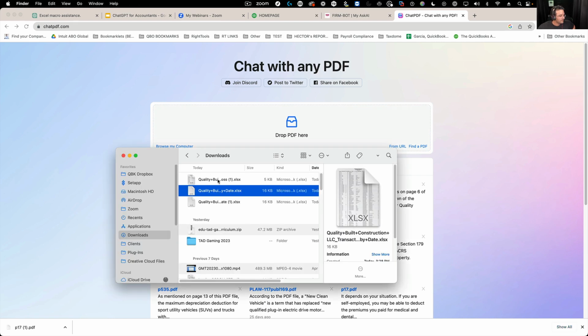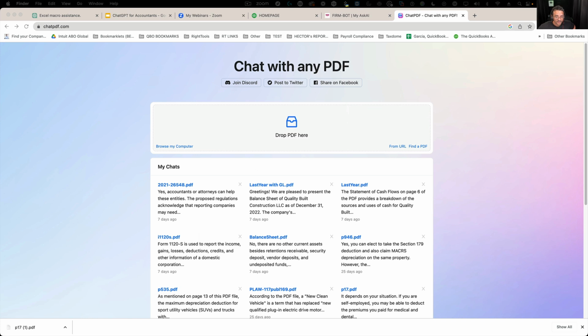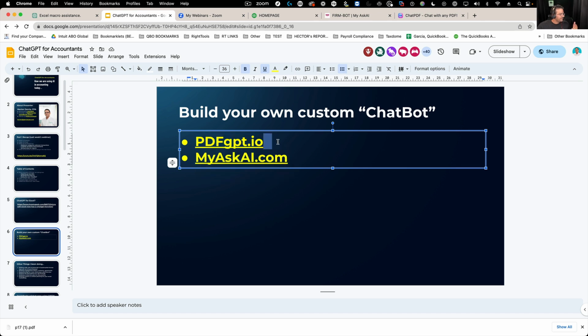So I could also maybe load one of the PDFs in here and also interact with it. I have a couple more slides to do, but I won't go through the example. But you could try ChatPDF. Okay, this file's too big, but you try ChatPDF. Try, what was the name of the other one? PDFGPT.io. Right now, I'm using my Ask AI.